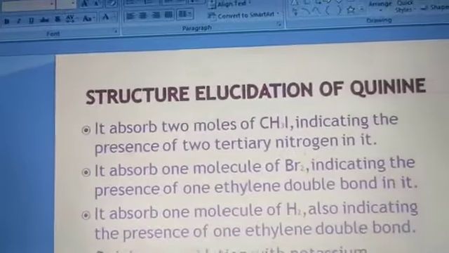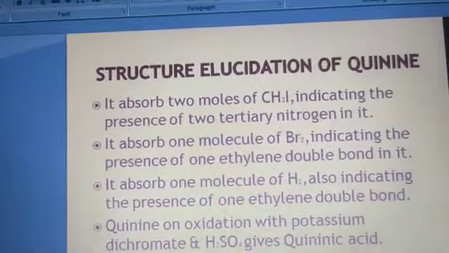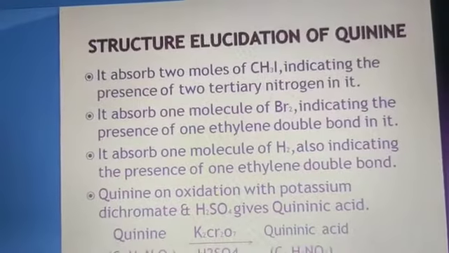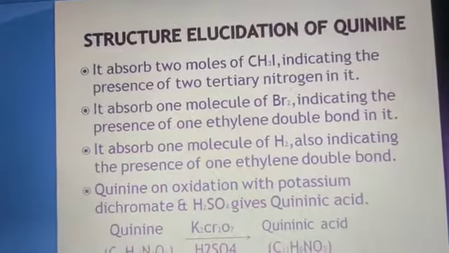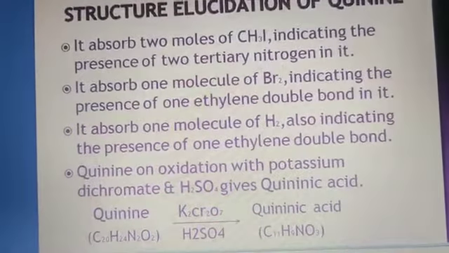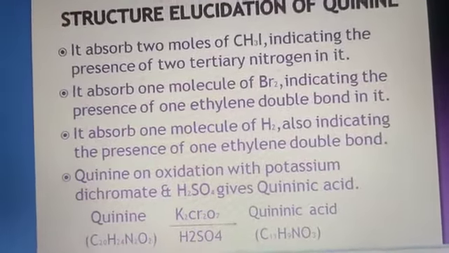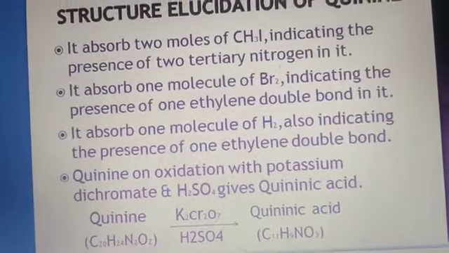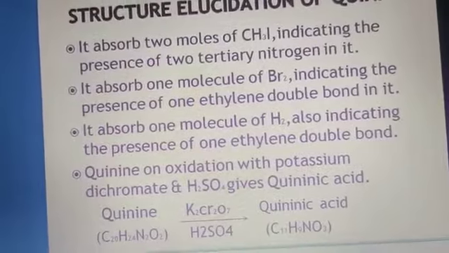Next, it adds two molecules of methyl iodide, indicating the presence of two tertiary nitrogen atoms in it. It also adds one molecule of bromine, indicating the presence of one ethylenic double bond in it. It also absorbs one hydrogen molecule, which also indicates the presence of one ethylenic double bond in quinine.